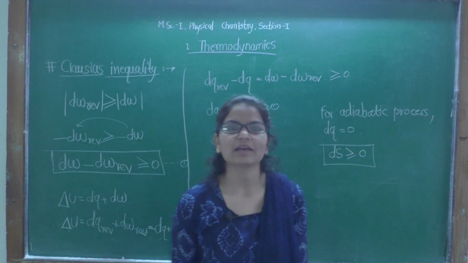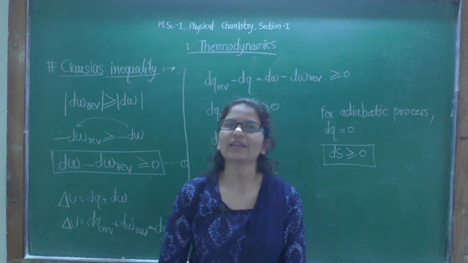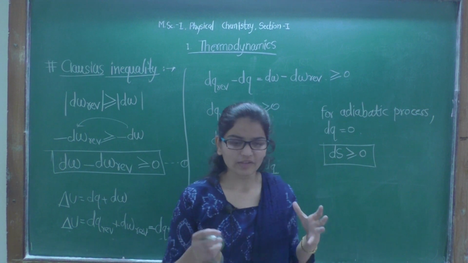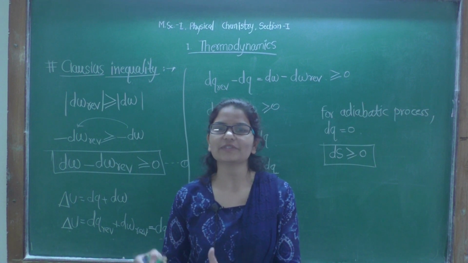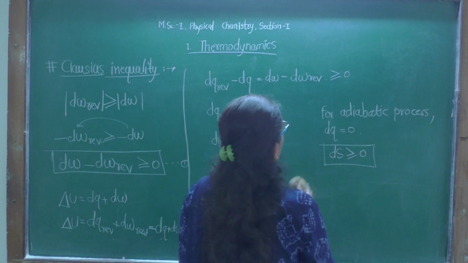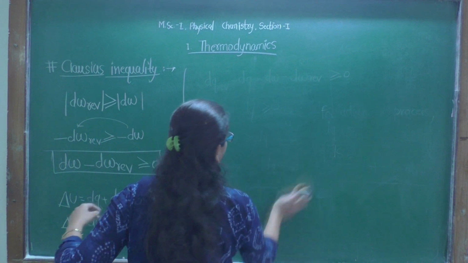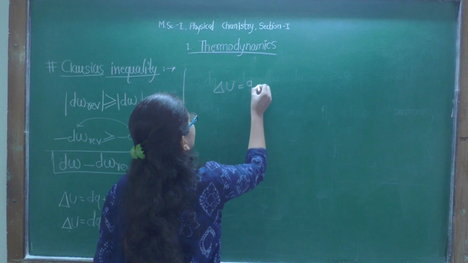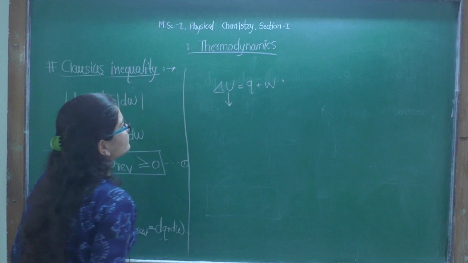And again we have seen the first law, its limitations, and the second law. Clausius has stated that the first law uses energy to identify the permissible processes. We know the statement of the first law, delta U is equal to Q plus W, which is the change in internal energy.